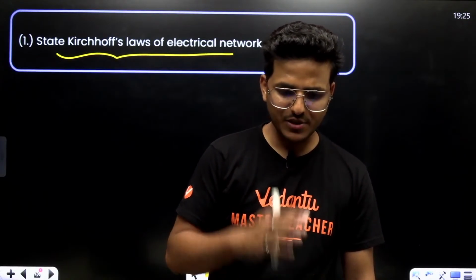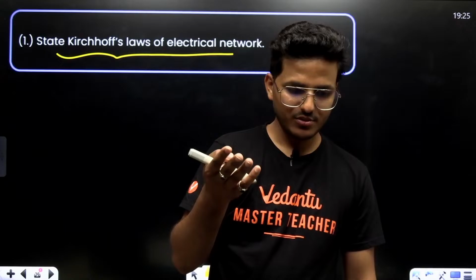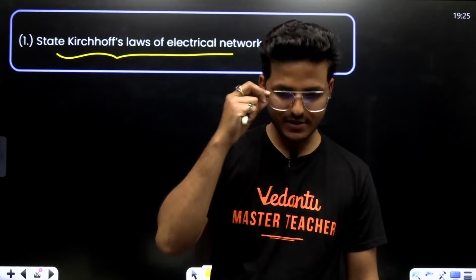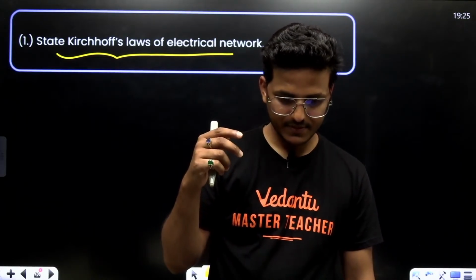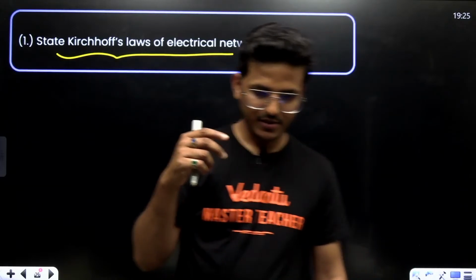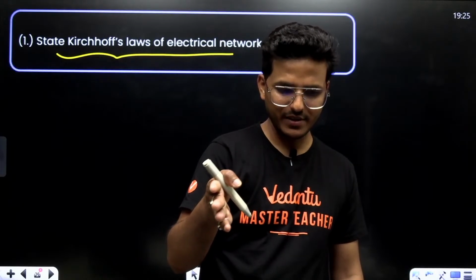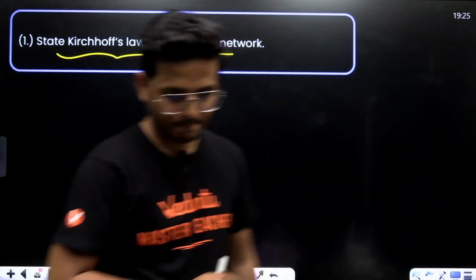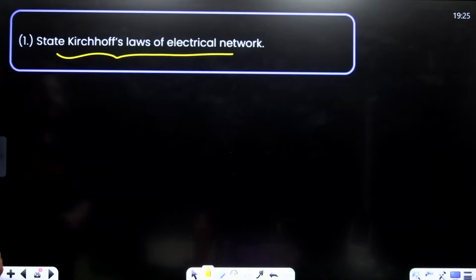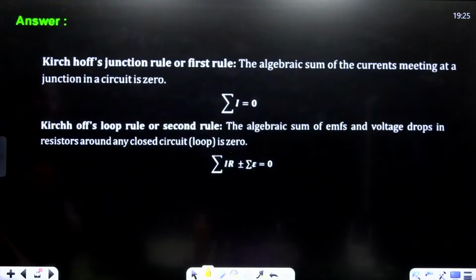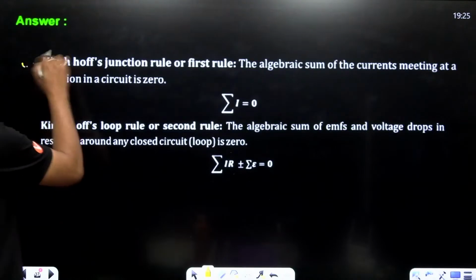Speech signal means voice signal, that is the audible hearing range for humans. Okay, fine. KCL and KVL. What is junction rule?